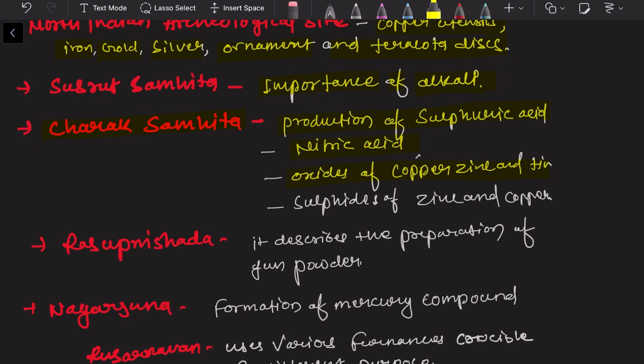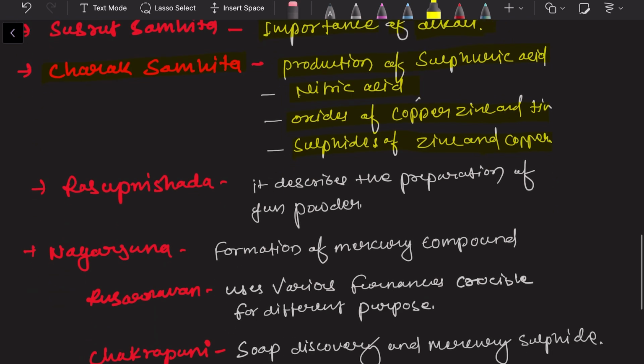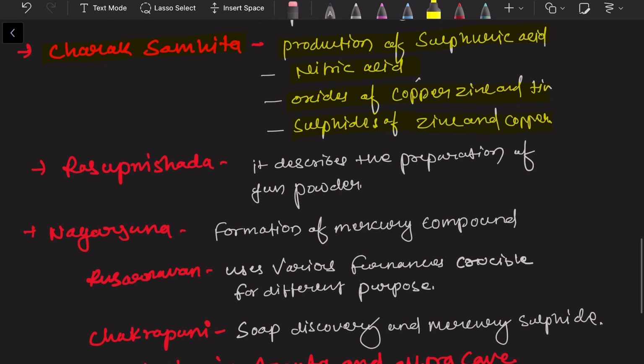These are some of the chemicals that were used and manufactured by our ancient scientists. In Charaka Samhita, there are also sulfides of zinc and copper; it tells about how the sulfides of copper and zinc were made.